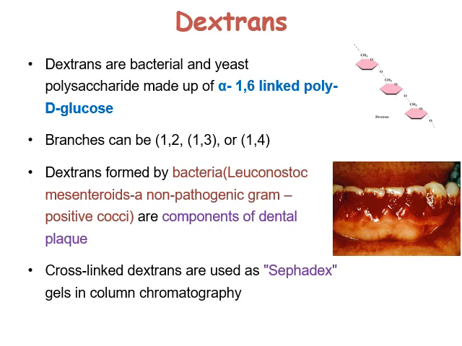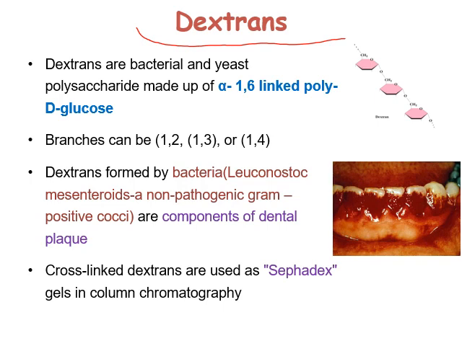Next homoglycan is dextran. Dextrans are bacterial and yeast polysaccharides made up of alpha 1,6 linked poly D-glucose. See the spelling, dextrans. Here the branches are not sticking to the alpha 1,6 linkage. It can sometimes be alpha 1,2 linkage, 1,3 linkage, 1,4 linkage, etc. And the importance of this dextran is that it is formed by bacteria,